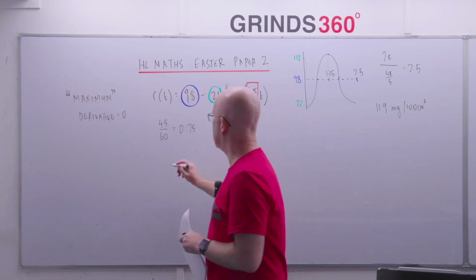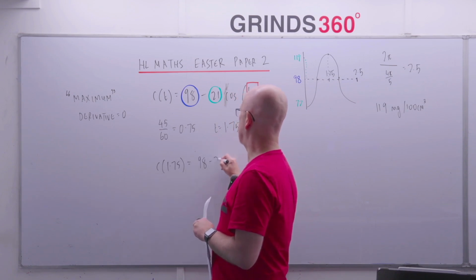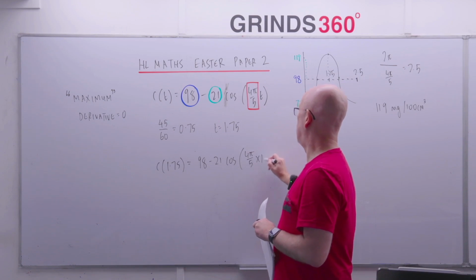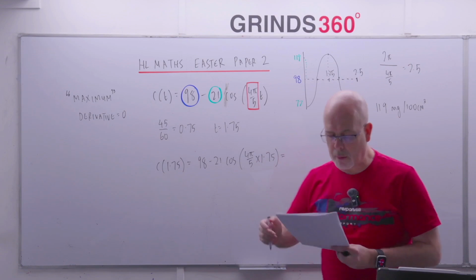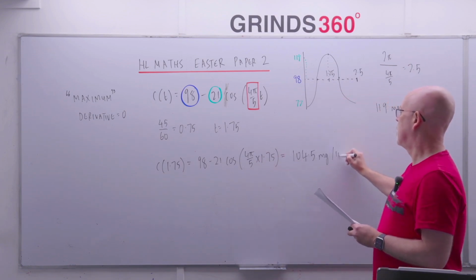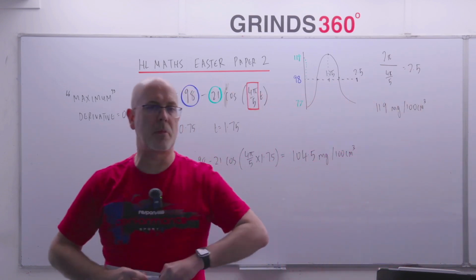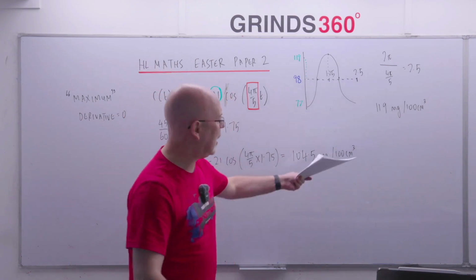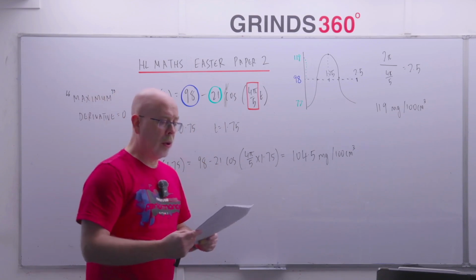So if I sub in the 1.75, so seeing what the answer is, it's just sub into the formula, 98 minus 21 times cosine 4 pi over 5 by 1.75. And as long as my calculator's in radian mode, I just pop that straight into my calculator, and it comes out at about 104.5. Okay, and again, put your units in, it's milligrams per 100 centimeters cubed. There's no penalty there for rounding. If you round to the nearest whole number, that's up to you. He didn't give you any guidance on how to round it, so he won't penalise that. But you will lose a mark if you don't put the units in, every time. Okay, so that's part 2.